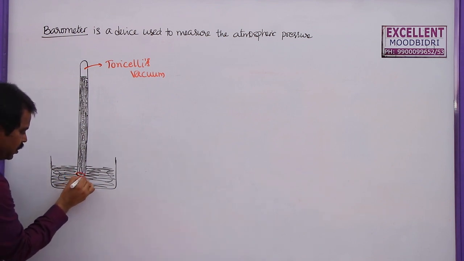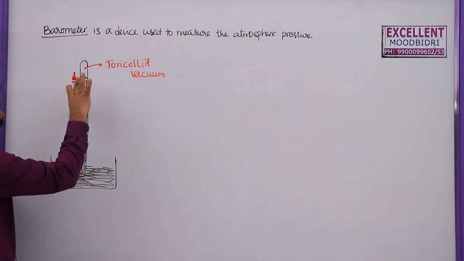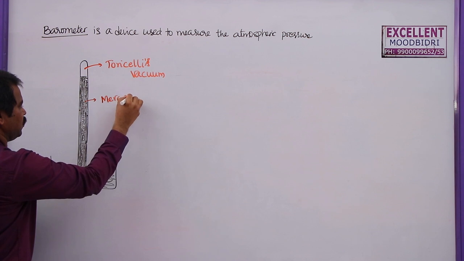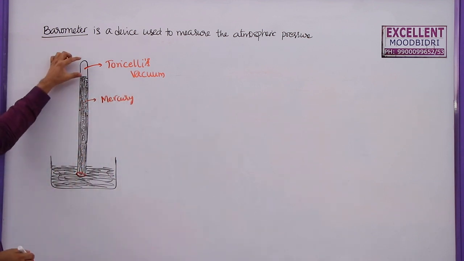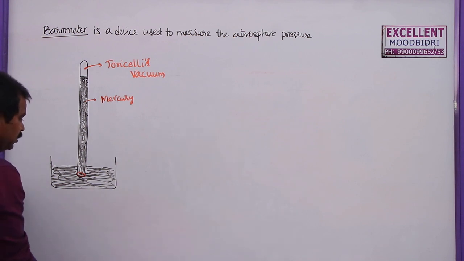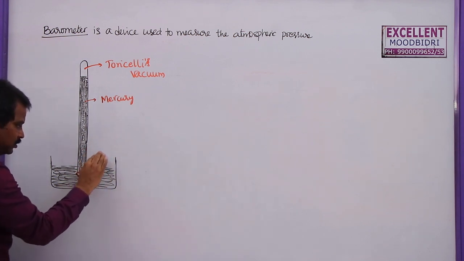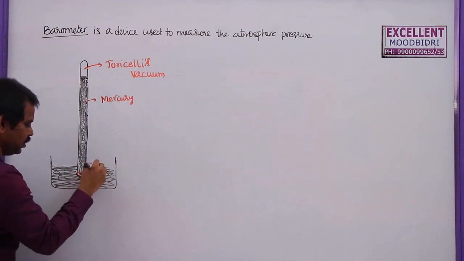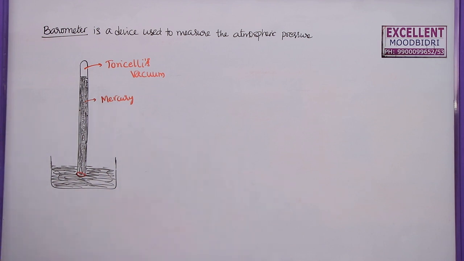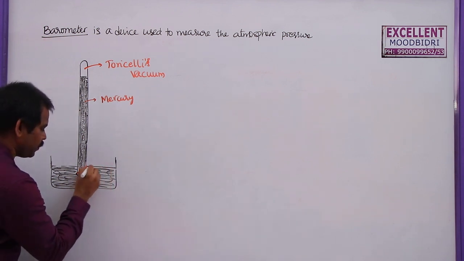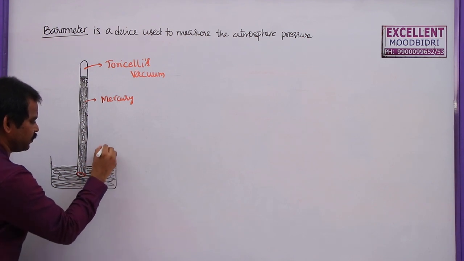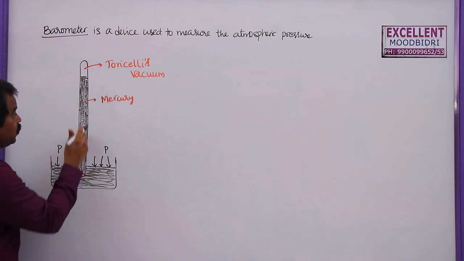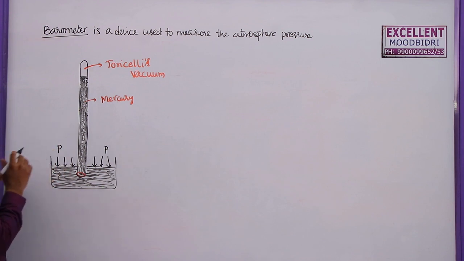So this is the open end here. Why will the mercury stay inside the glass tube and why will this vacuum be created here? The reason is, the atmospheric pressure is applying its force on the mercury column here. At this point the atmosphere is applying its force. This is the atmospheric pressure acting on the open surface of the mercury. So this pressure is able to keep this much mercury column inside the glass tube.